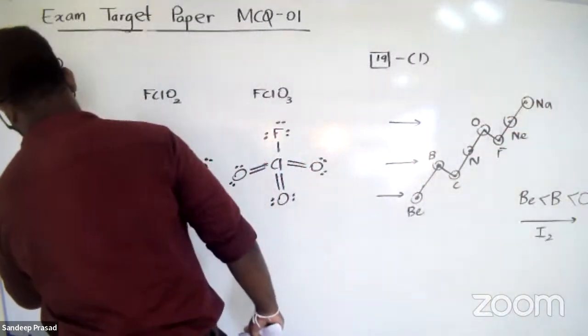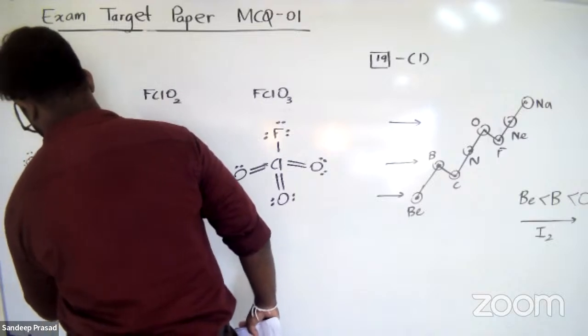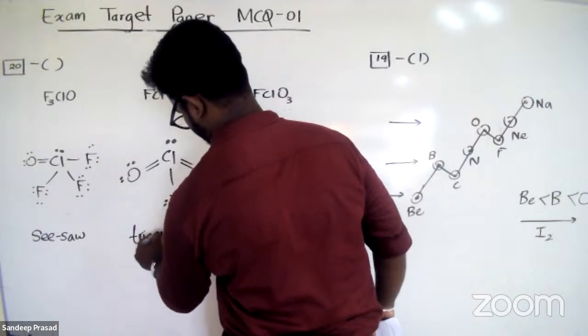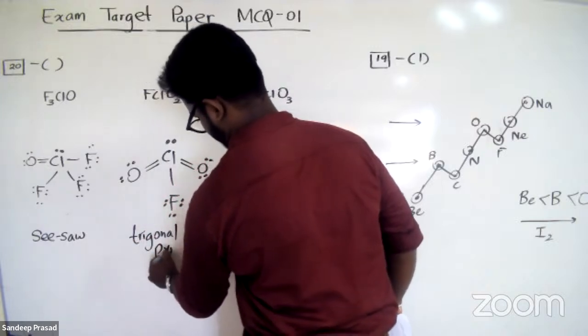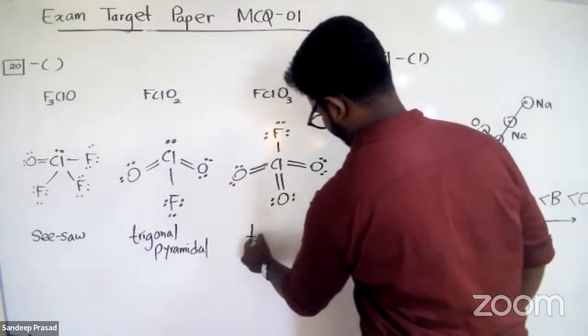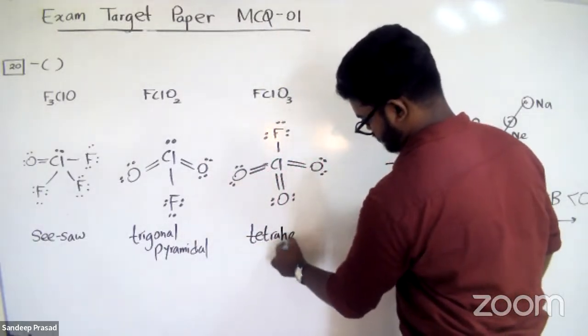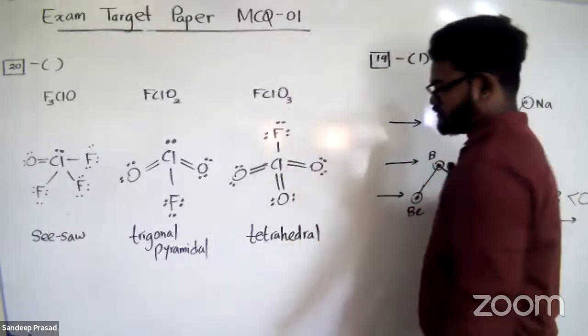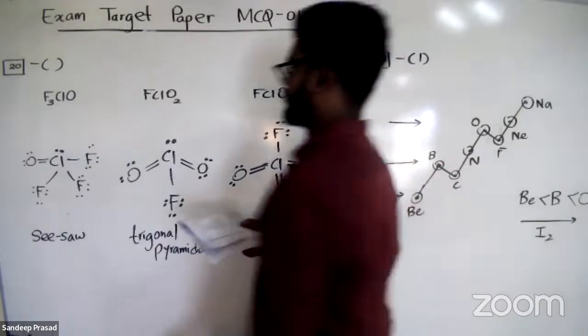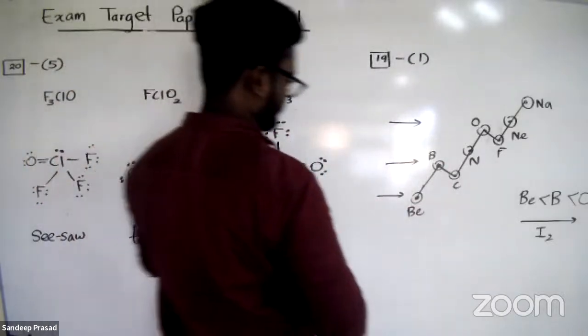This is actually a seesaw shape. This one, trigonal pyramidal. And this one, tetrahedral. Right? So question number 20, the answer is number 5.